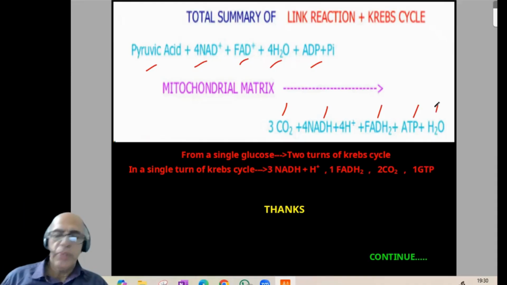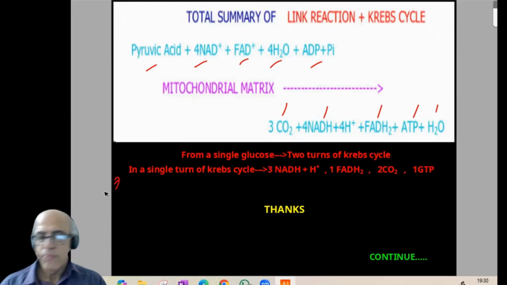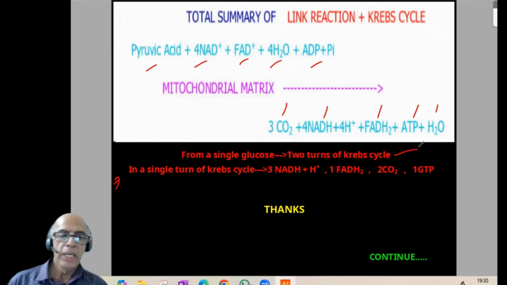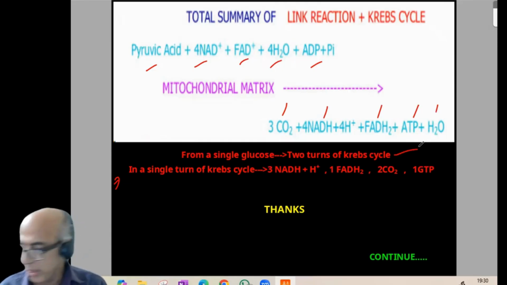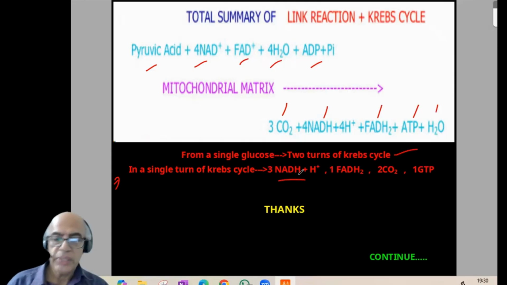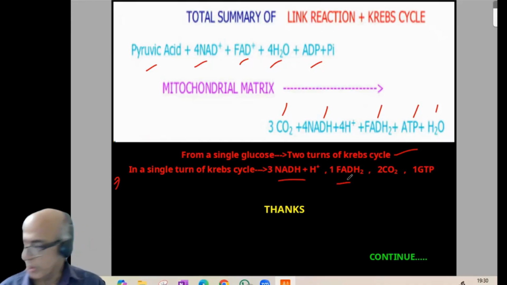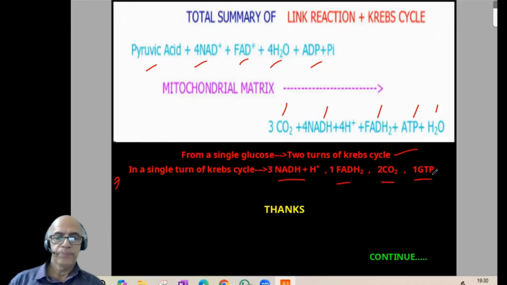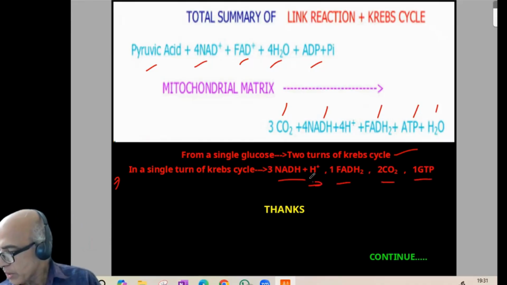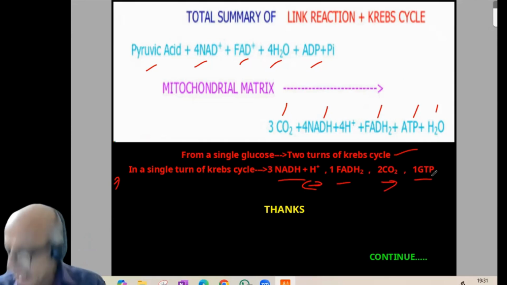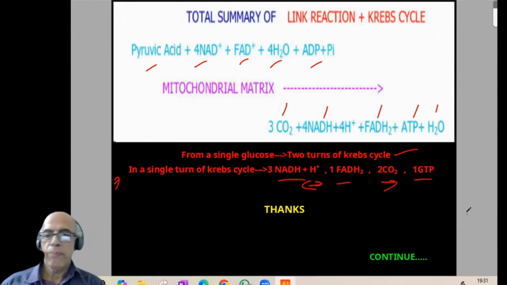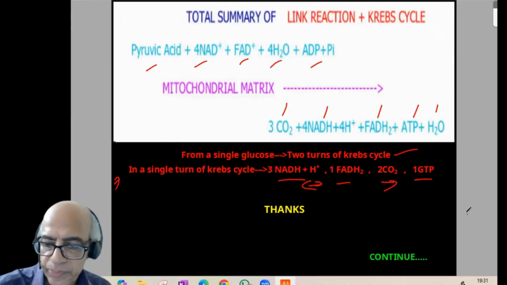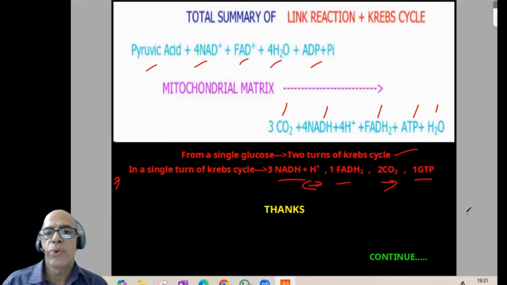Now, for some few simple problem type items, from a single glucose, we'll be getting 2 turns of Krebs cycle. And in a single turn of the Krebs cycle, we'll be getting 3 NADH plus H plus, 1 FADH2, 2 CO2, and 1 GTP. So we can find 4 reducing powers here, 2 decarboxylations, 1 substrate level phosphorylation in a Krebs cycle. So from glucose to pyruvic acid, 2 Krebs cycles will be taking place. That is regarding a quick reference for Krebs cycle.